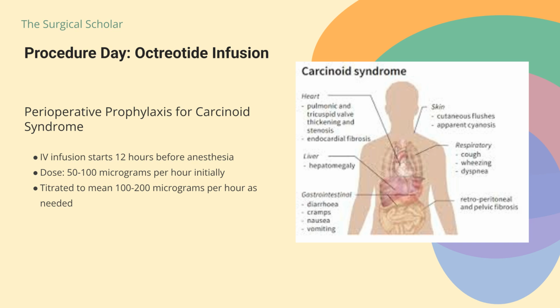On procedure day, you'll receive perioperative Octreotide prophylaxis if you have carcinoid syndrome. The intravenous infusion starts 12 hours before anesthesia at a dose of 50 to 100 micrograms per hour, titrated up to a mean dose of 100 to 200 micrograms per hour as needed. This continues throughout the procedure and postoperatively until you're clinically stable.